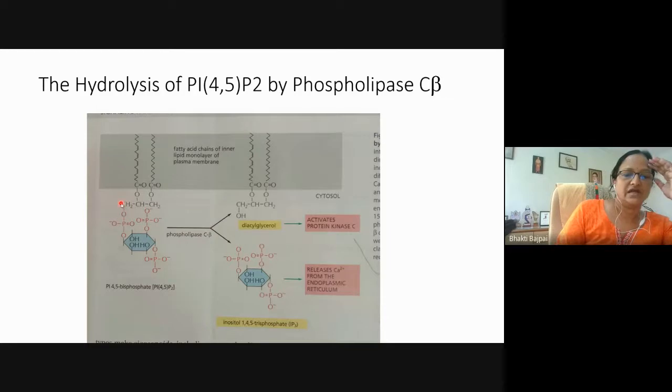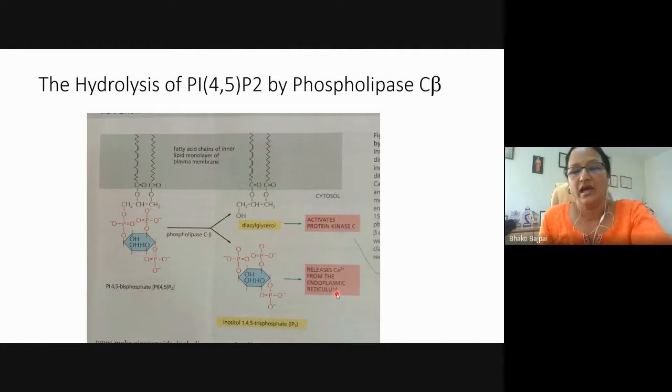So we have seen that the PIP2 is membrane bound. It is hydrolyzed by phospholipase C beta after the binding of the ligand to the GPCR and the activation of the trimeric G protein, which will cause the activation of this enzyme. The enzyme will hydrolyze PIP2 into diacylglycerol, which will remain bound to the membrane. It will activate protein kinase C, whereas the IP3 will diffuse out and release the calcium ions from the endoplasmic reticulum.